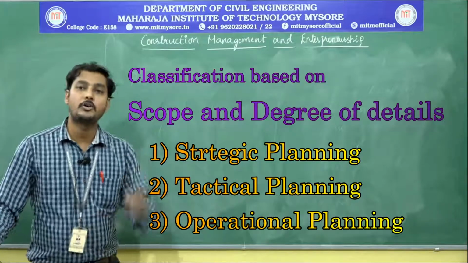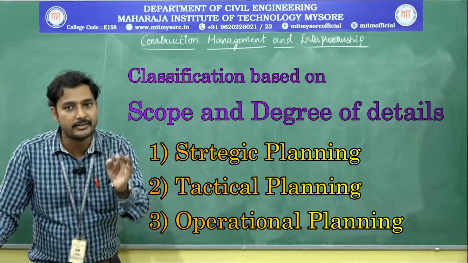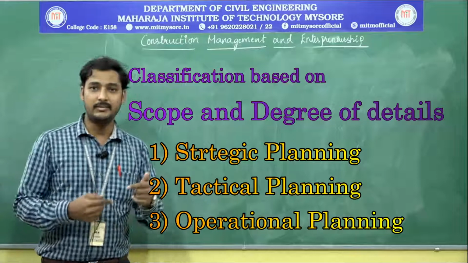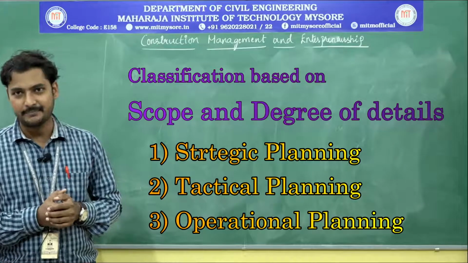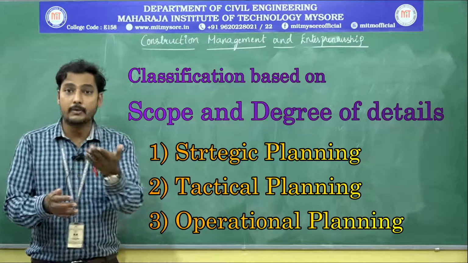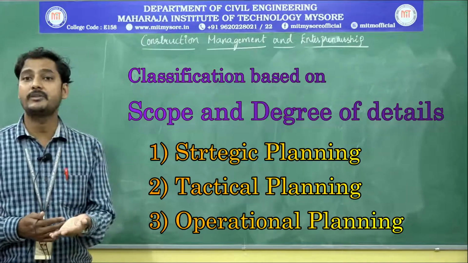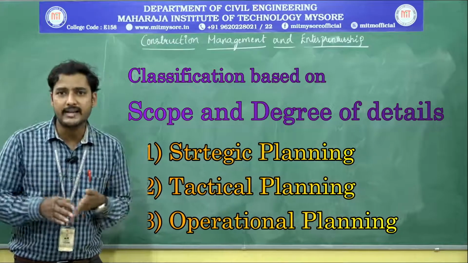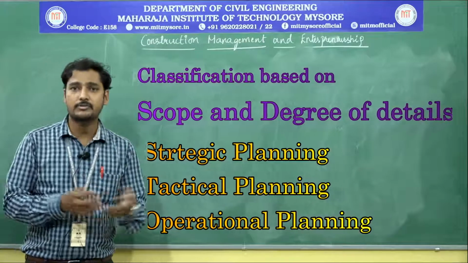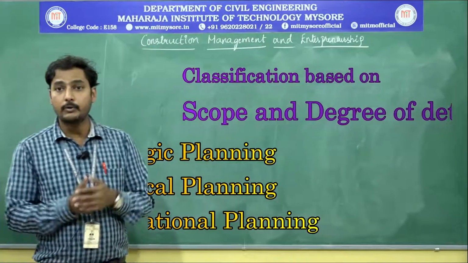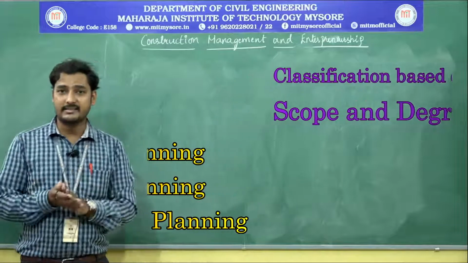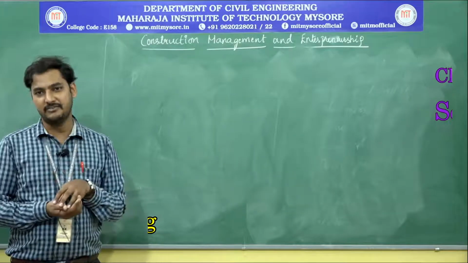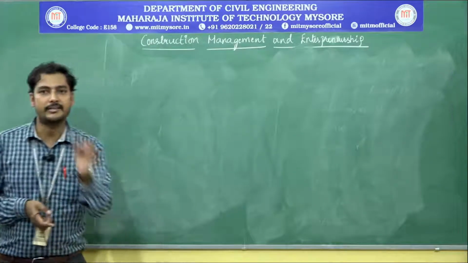And the third one is operational planning. The name itself says operational. Here we need to do some operations, some experiments, I can say. For example, in the production of smartphones, they use operational planning, because they have to develop one system, one mobile. They are going to do many tests on it. If some apps or programs are not going to work properly, then they are going to have some other devices within that. That is nothing but operations, nothing but experimental verification. So that is the third bit, operational planning.